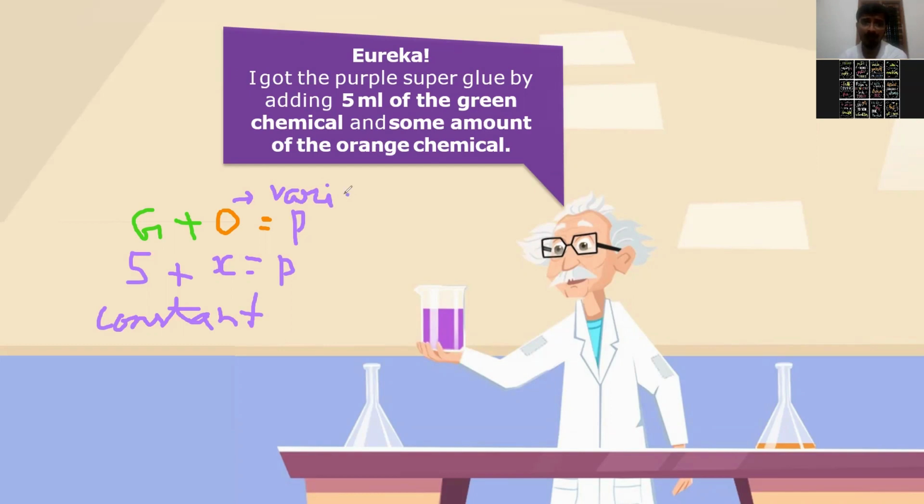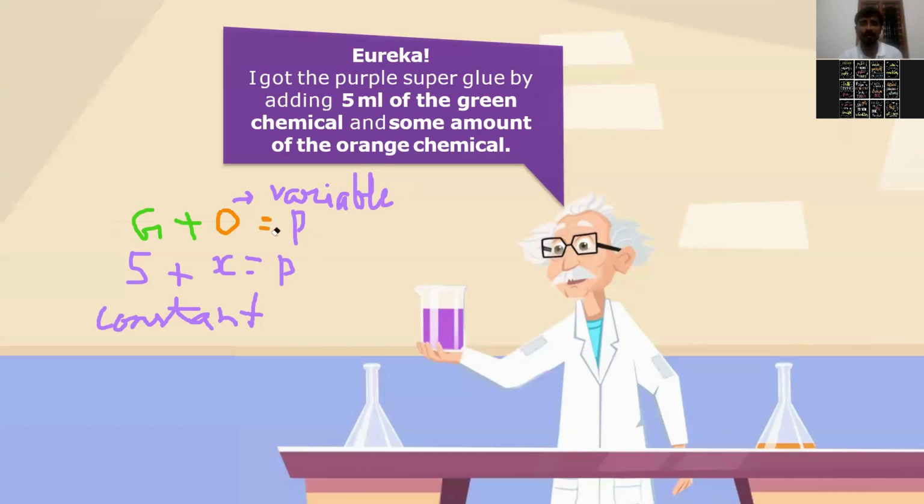Okay. So now you come to know about two things. What is that? One is constant. The other one is variable. So constant and variable. When we have constant and variable, that is what we call an algebraic expression. What is that called? Algebraic expression.